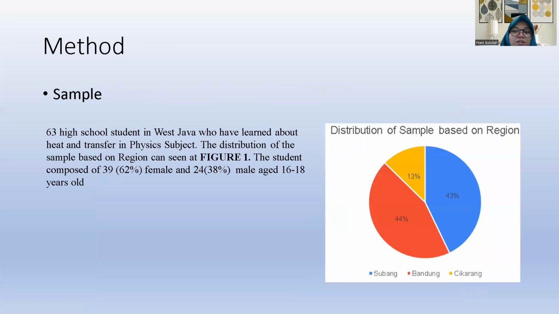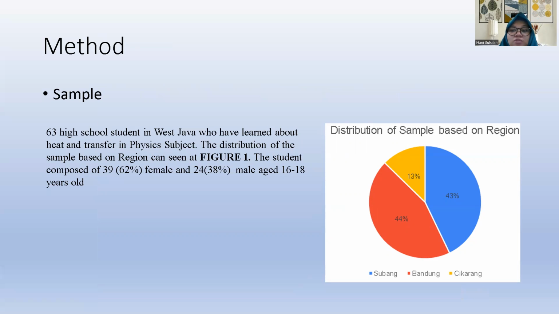Then the sample: this instrument was tried out on 63 high school students in West Java who have learned about heat and transfer in physics subject.